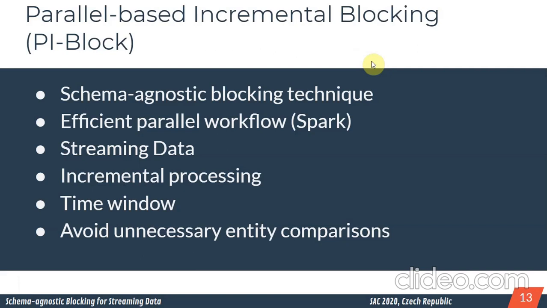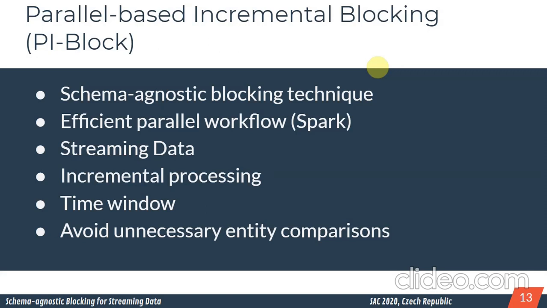Okay, in that sense, we developed the parallel-based incremental blocking. Our approach is called PI-Block. PI-Block is a novel schema-agnostic blocking technique since it handles heterogeneous data, and it uses the Spark framework to propose an efficient parallel workflow.